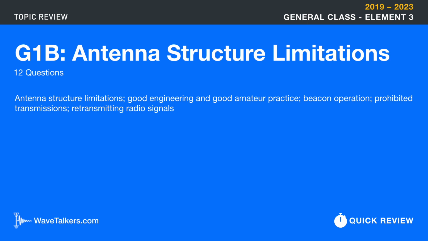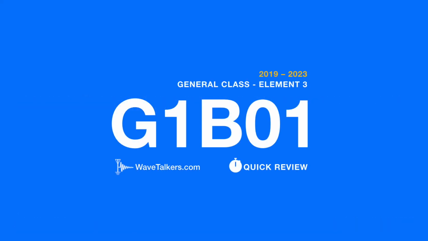Topic G1B, Antenna Structure Limitations, covers antenna structure limitations, good engineering and good amateur practice, beacon operation, prohibited transmissions, and retransmitting radio signals. There are 12 questions in this topic, and one of these questions will be on your exam.